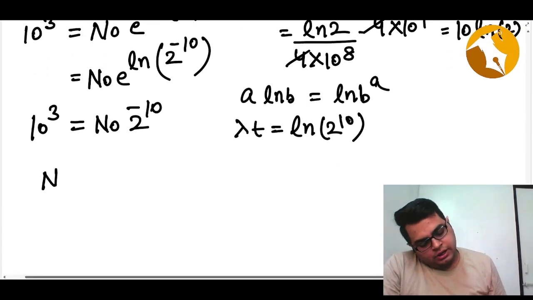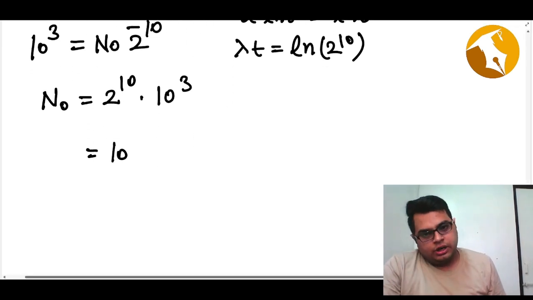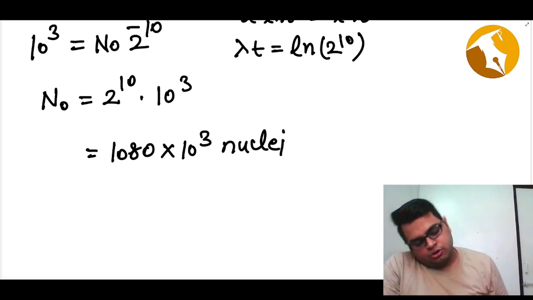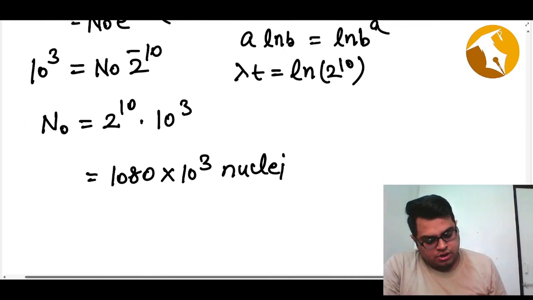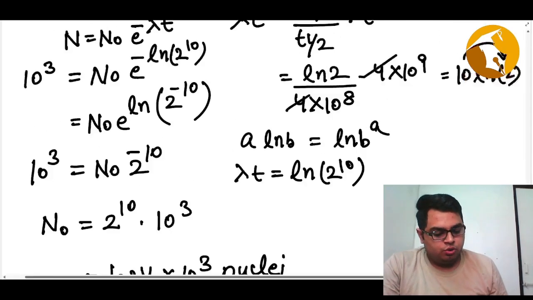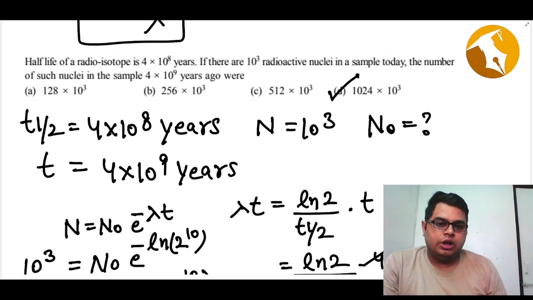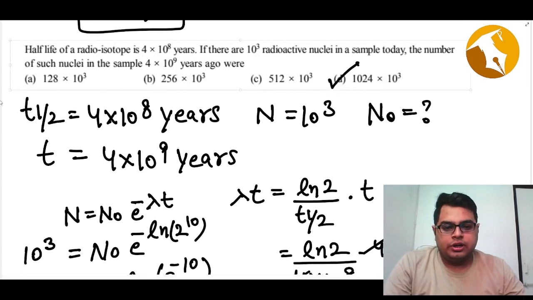So if I bring 2 to the power on the other side, I will get 2 to power 10 into 10 to power 3. Now what is 2 to power 10? It is, I think, 1080 into 10 to power 3 nuclei. So your answer is 1080 into 10 to power 3. Sorry, 1024. 2 to power 10 means 1024. So your answer is 1024 into 10 to power 3. So initially you had 1024 into 10 to power 3 number of nuclei.